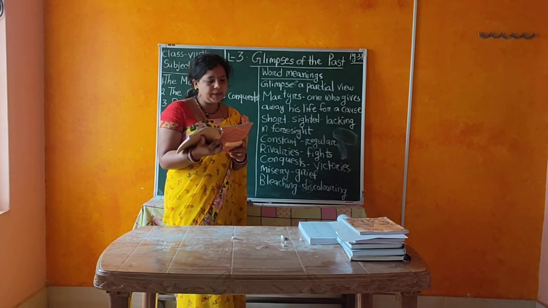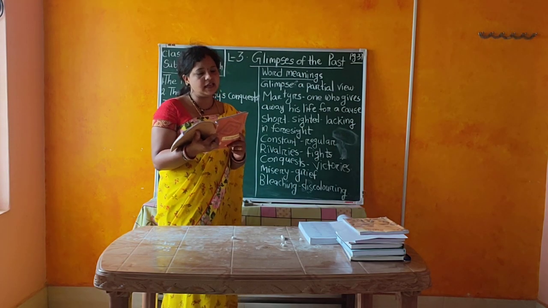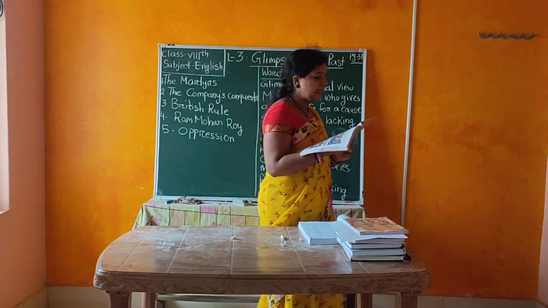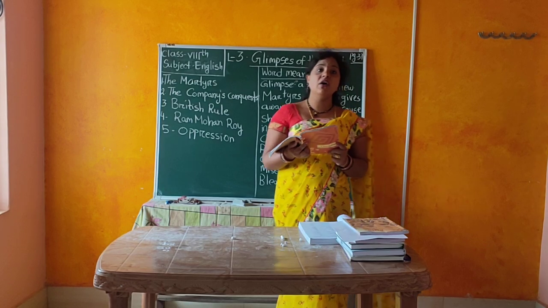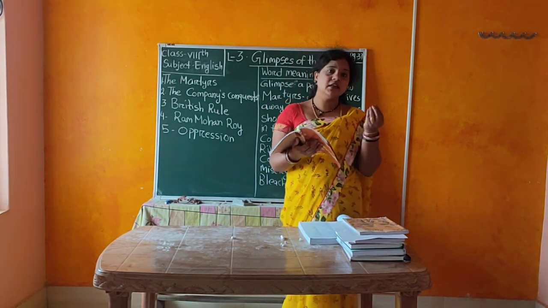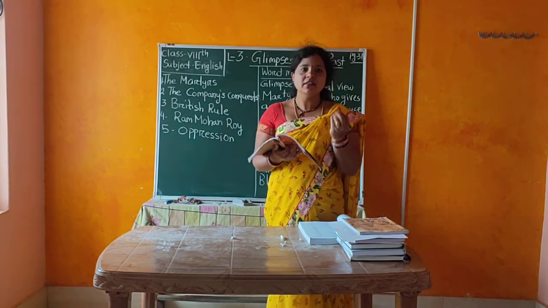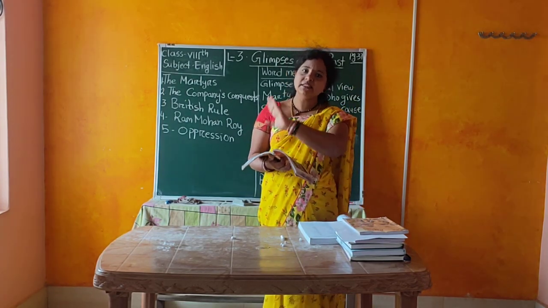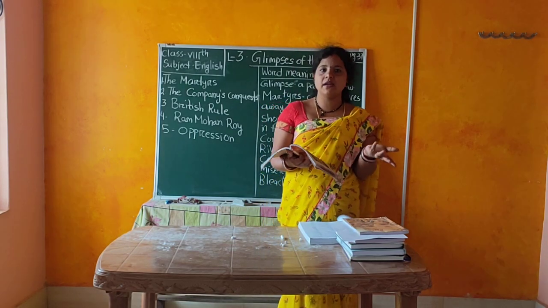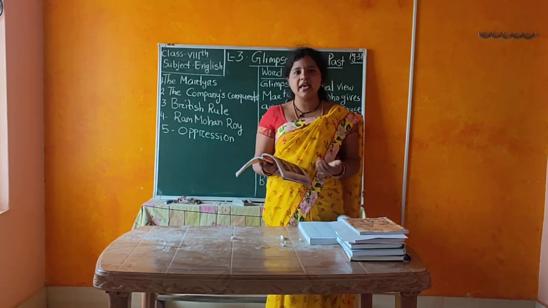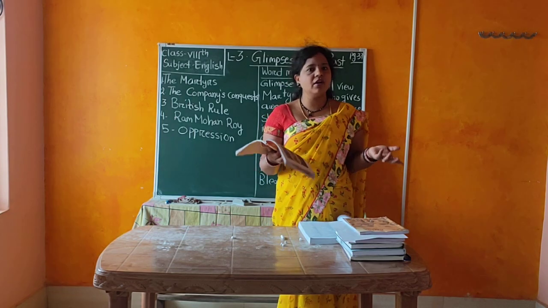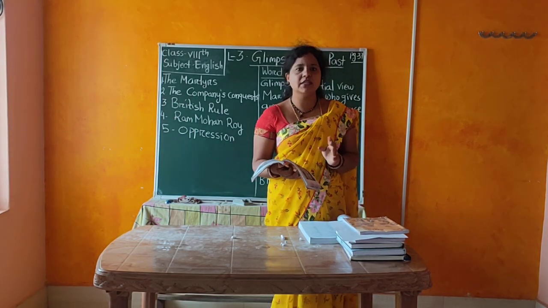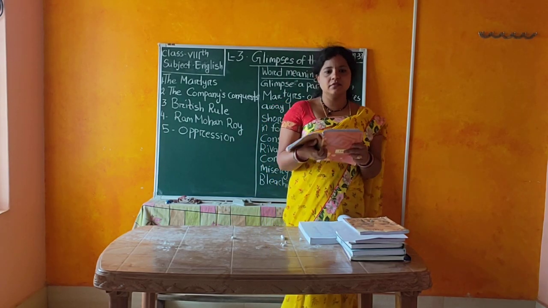The British continued to oppress Indians. In 1818 they passed Regulation 3. Under it, an Indian could be jailed without trial in a court. So what is the unfair new law they introduced? According to that law, any Indian could go to jail directly without any court trial, meaning he has no chance to say anything about himself, whether I did it or not. If one man is caught by the Britishers, he directly goes to jail without any court trial.